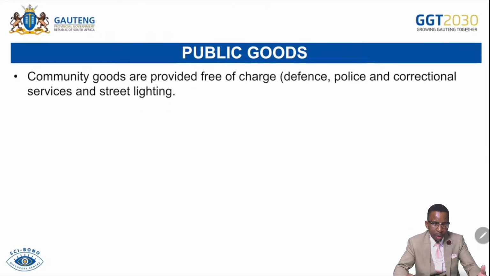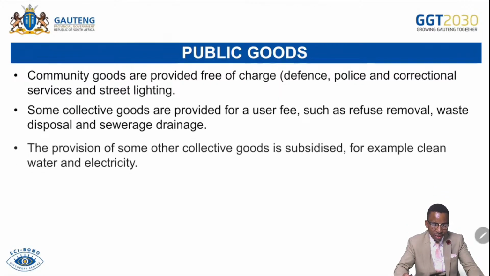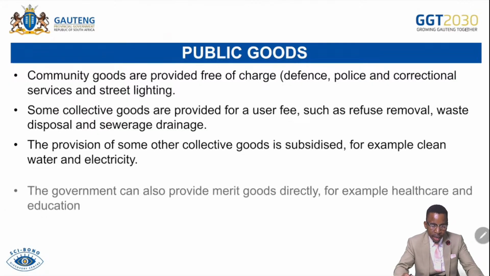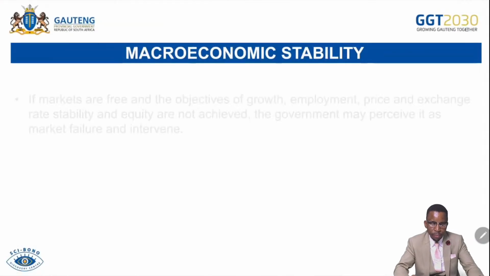Public goods, remember we talk about community goods that are provided free of charge. We talk about collective goods that are provided through user charges. The provision of some other collective goods is subsidized. For example, water and electricity are highly subsidized. The government can also provide merit goods directly, for example, healthcare and education.